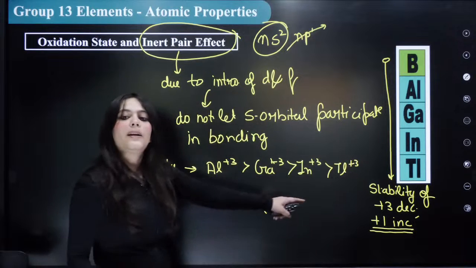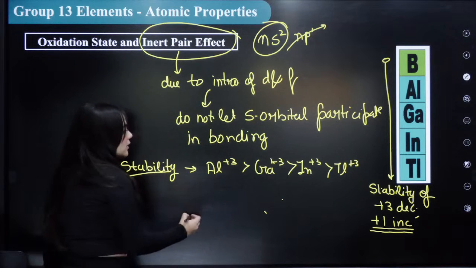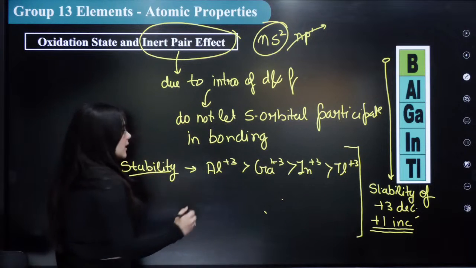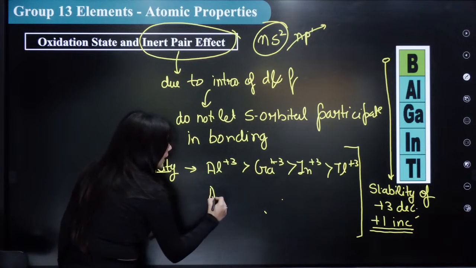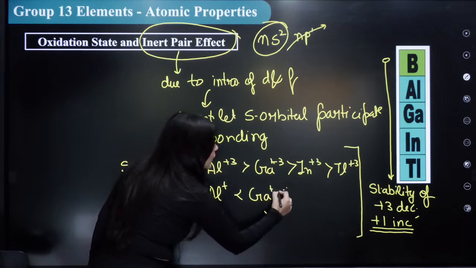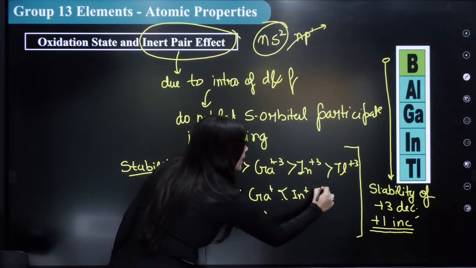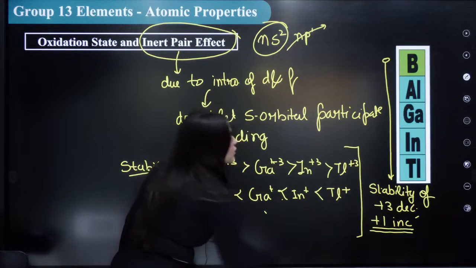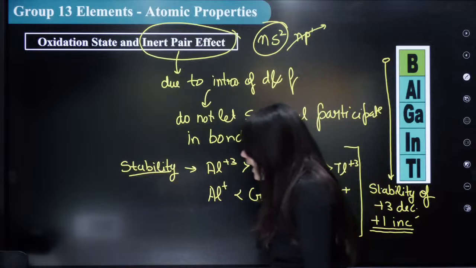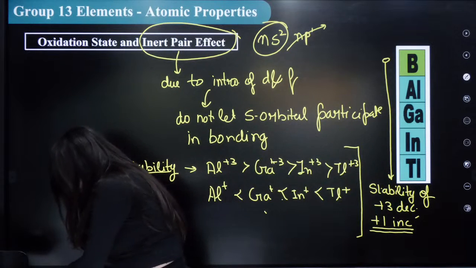So this is the stability order of the +3 oxidation state. Similarly, for +1 it will be the opposite: aluminium +1 will be the least stable, then gallium +1, then indium +1, and then thallium +1 is the most stable oxidation state. Everybody understood this order?